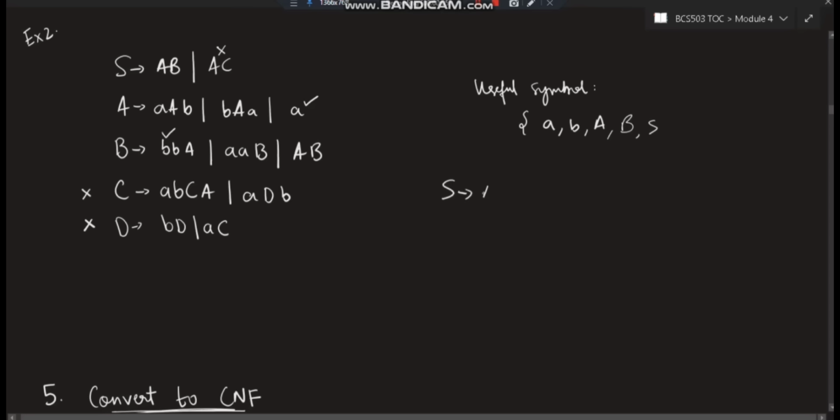S goes to A, B. Okay, and A goes to A, B, B, A, and A. B goes to A, B, and A, B. Okay, so these are the final productions after removing the useless productions.